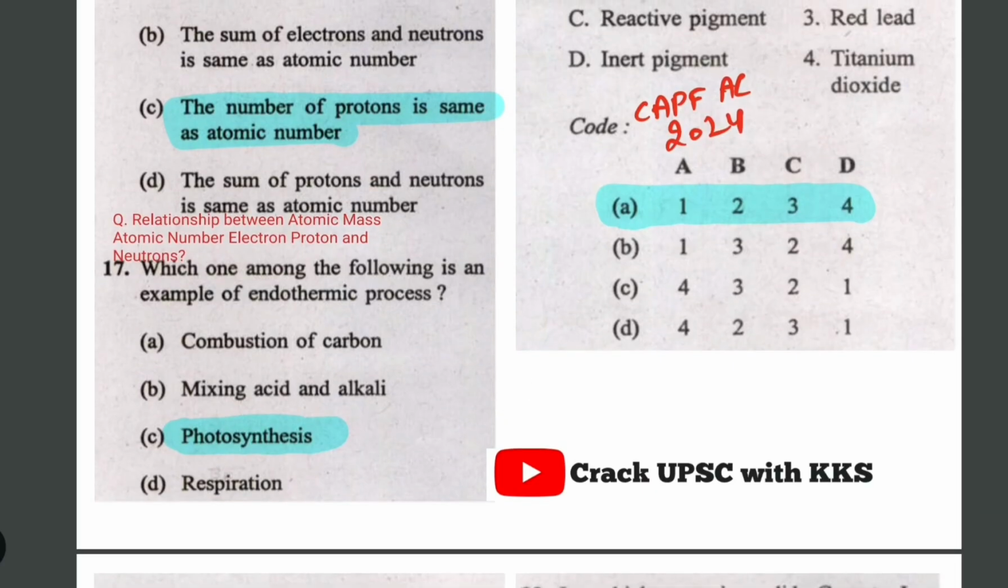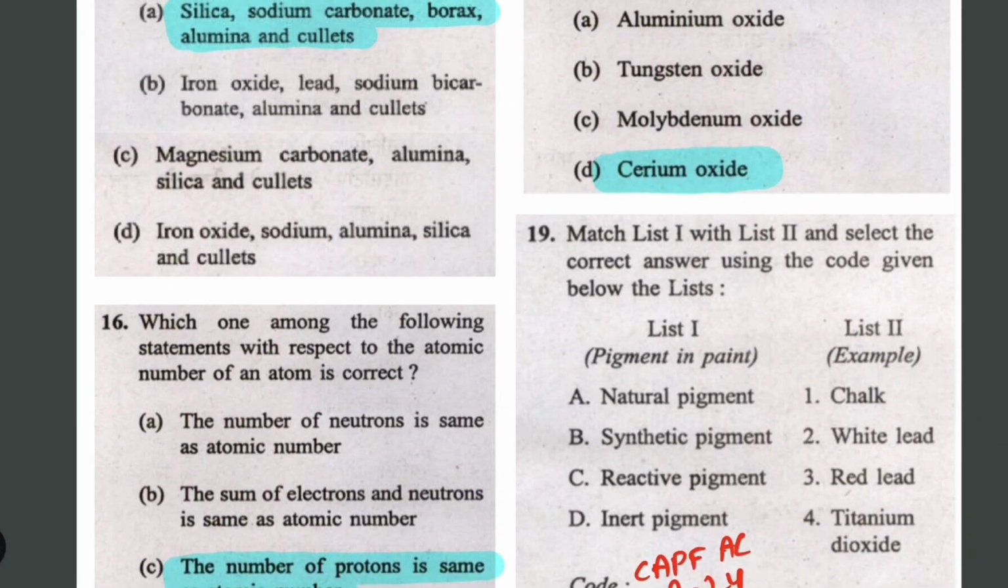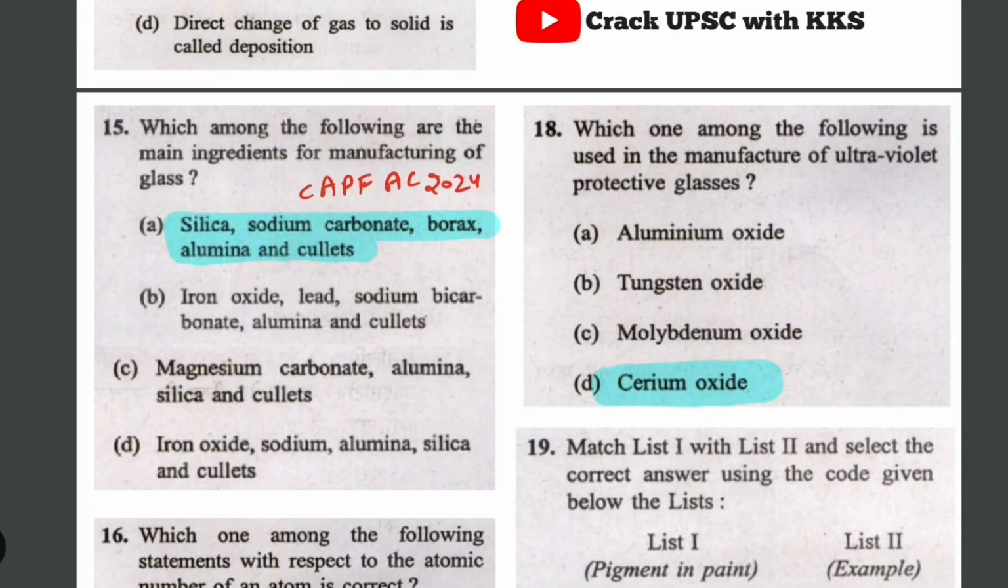So the next question is on the endothermic process. Endothermic and exothermic processes, you must have read about them. Photosynthesis is an endothermic process. Drop down some examples of endothermic and exothermic processes. Next question: which one is used in the manufacture of UV protective glasses? Cerium oxide. Just remember this, cerium oxide is used in manufacturing UV protective glasses.